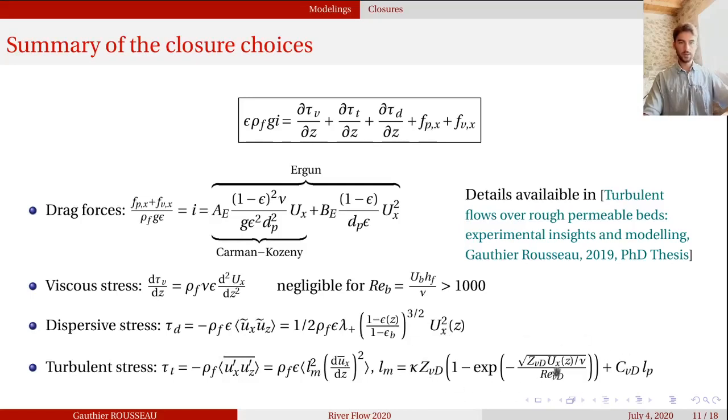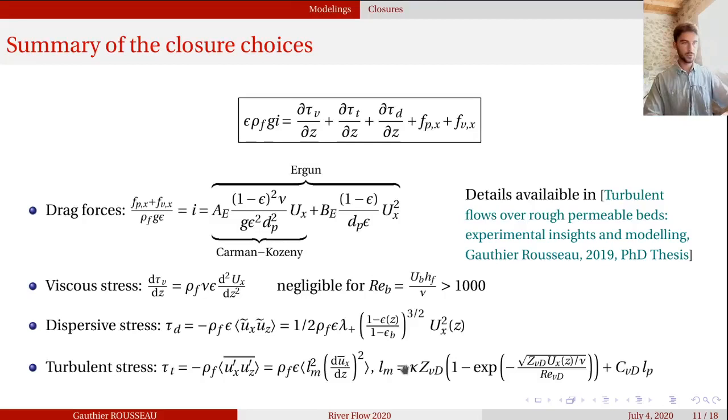And for the turbulent stress, we have this closure for the mixing length that embeds the damping effect, as well as how the turbulence evolves in the roughness layer. It was difficult to connect how the turbulence stress evolves inside the roughness layer and also in the surface layer.